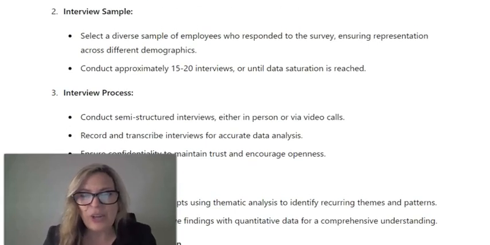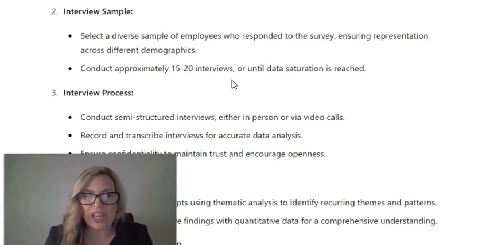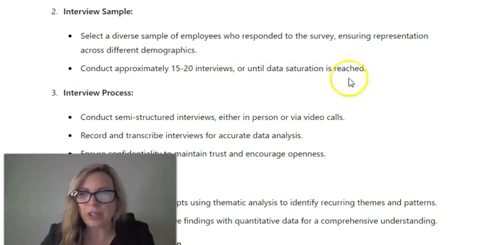Like, for example, it doesn't even know how many employees I have in my organization, and it says conduct 15 to 20 interviews. Like, it just picks random information, and that's why you can't just rely on what this spits back to you without making sure that it's actually matching what you're trying to accomplish, right?